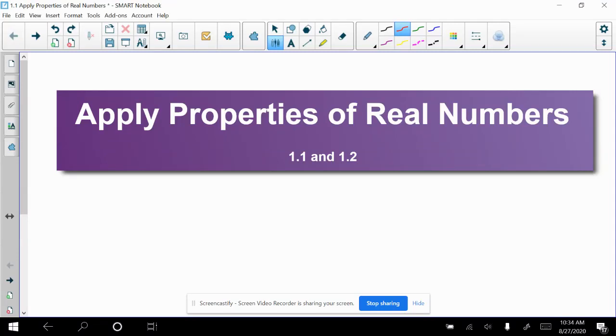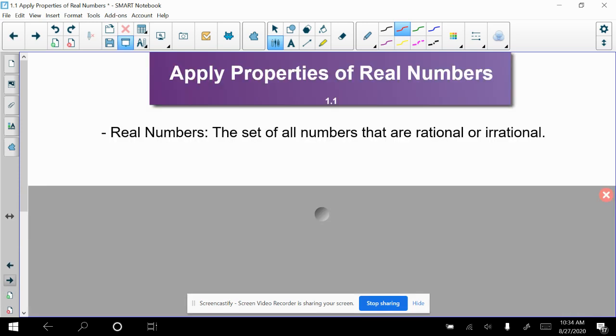Hello and welcome to our first lecture of Algebra 2. This lecture is going to cover sections 1.1 and 1.2, and this will cover facts about the real number system. This lesson is going to be very heavily focused on vocabulary and just some basic ideas of numbers.